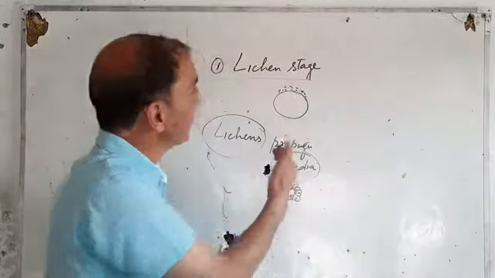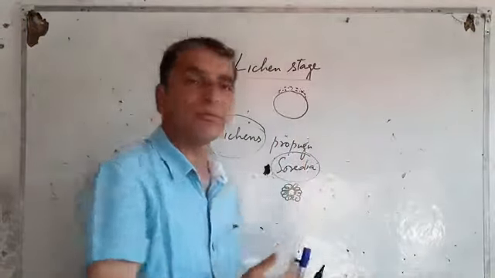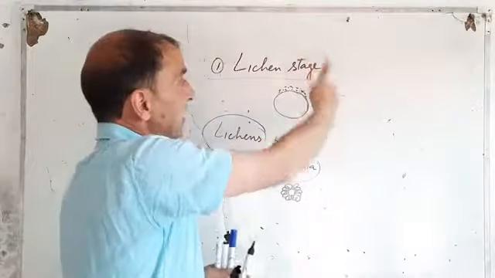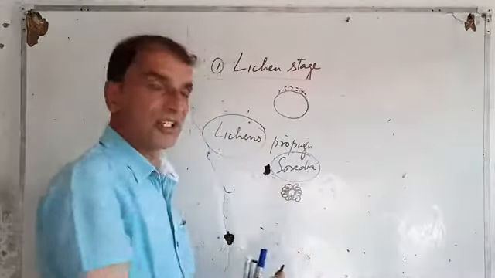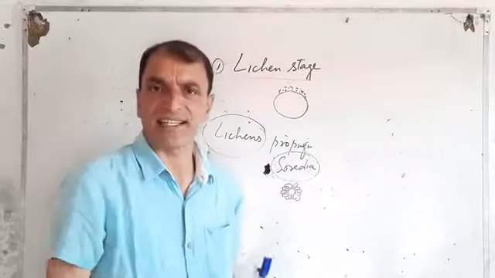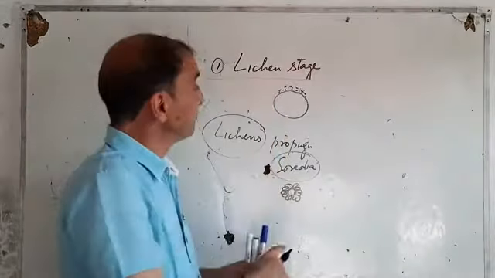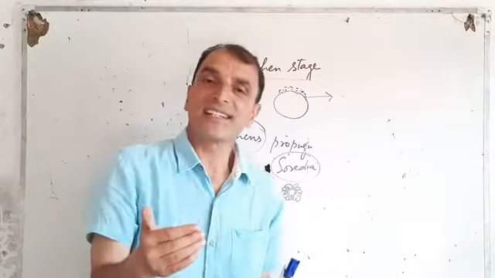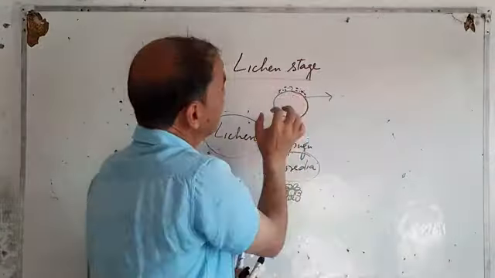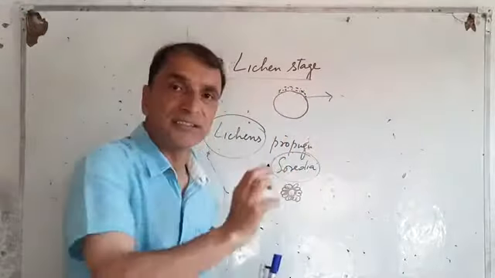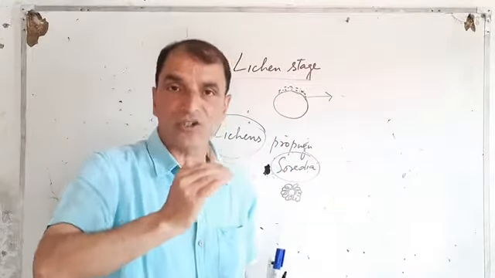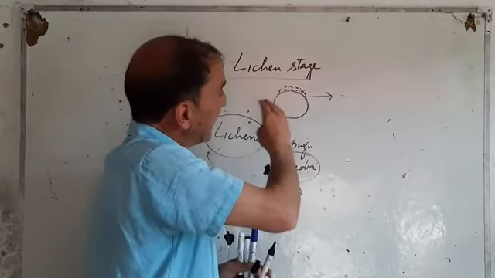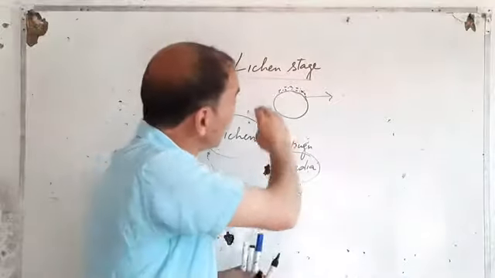When lichens come by different agencies, they settle here. Wet rocks पे ये गिर जाते हैं. Propagules, जिनको Soredia कहते हैं. These are spore-like structures, right? And then what happens? These lichens secrete. First they get attached. These Soredia just try to grow. It grows. And meanwhile, these lichens get attached with a rock.